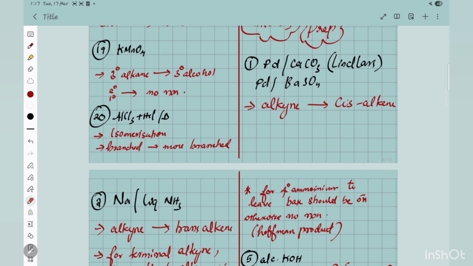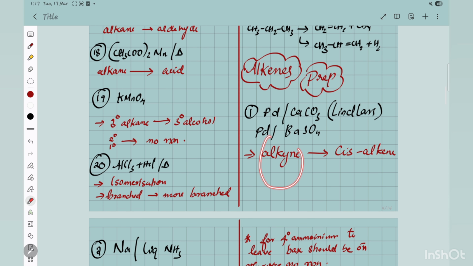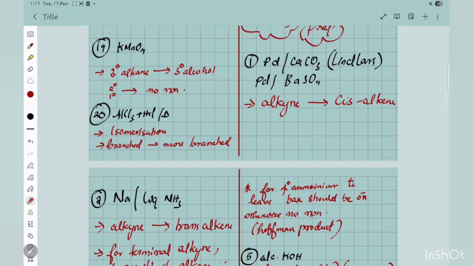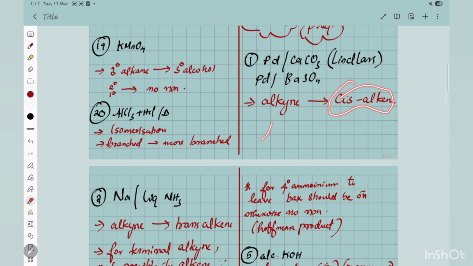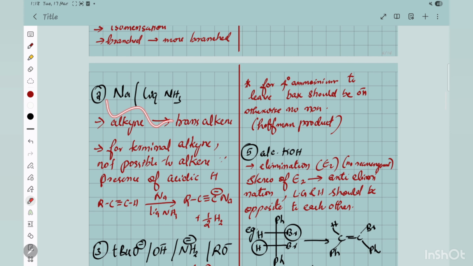Now we come to alkenes. If you have to prepare an alkene from an alkyne, we know that hydrogenation will convert the alkyne to alkane, so if you have to stop at the alkene, you have to poison the catalyst. That poisoned one is Lindlar's catalyst, or palladium on barium sulfate, to get the cis-alkene. Again, syn addition happens and you will get cis. Whereas this other one is Birch reduction. I haven't written it here, but it is actually Birch reduction. In Birch reduction, alkyne will convert to trans-alkene. Okay, so this is important.